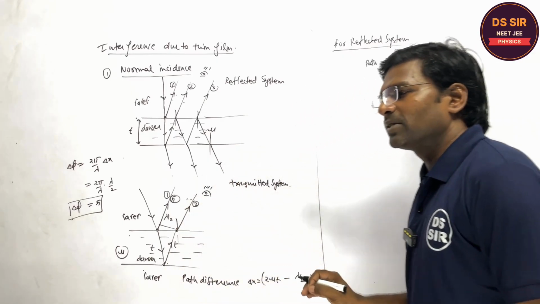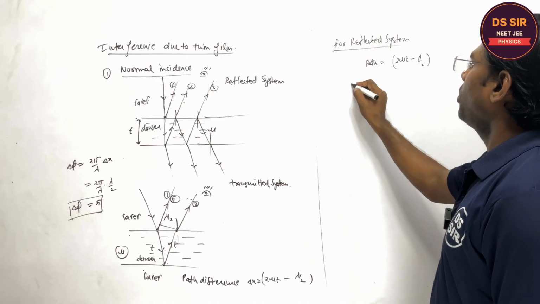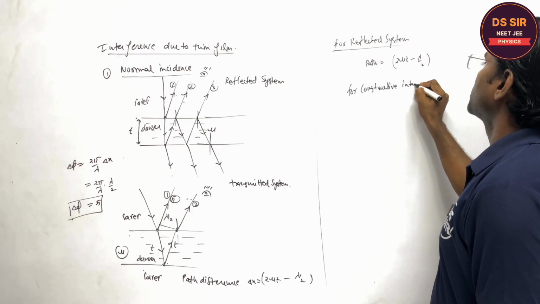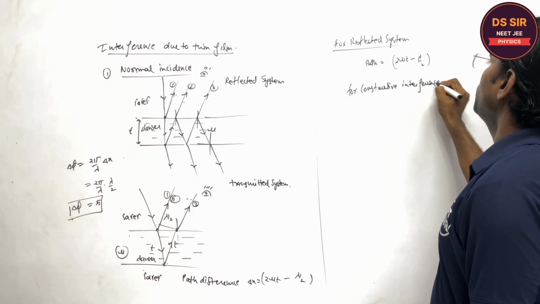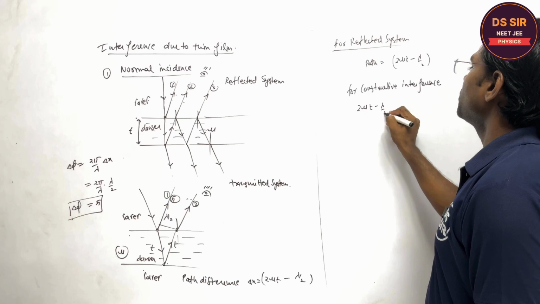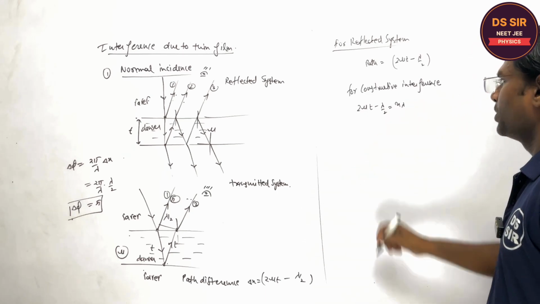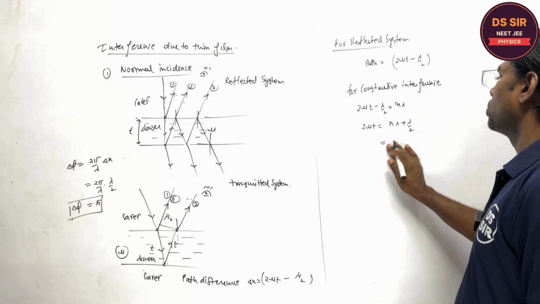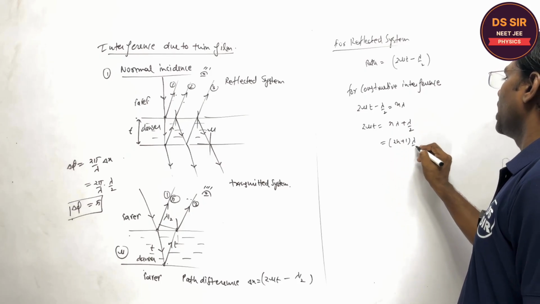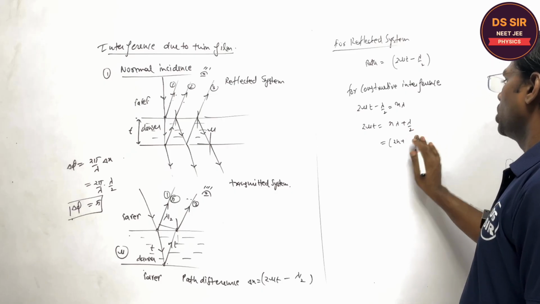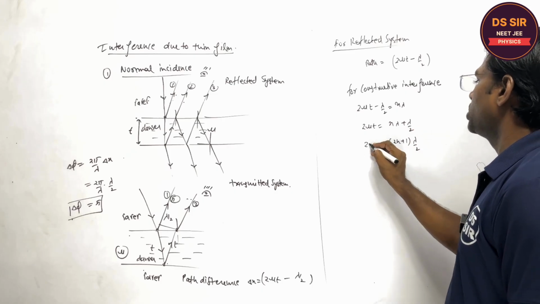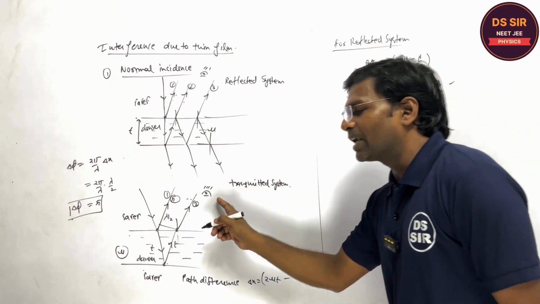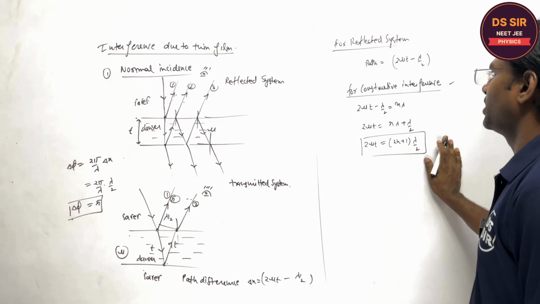Now, if these two waves are traveling in the medium, for constructive interference, what should be the condition? This path difference must be equal to n lambda, and 2 mu t must be equal to n lambda plus lambda by 2, which is 2n plus 1 into lambda by 2. This is the condition for the constructive interference in the reflected system. I am explaining this, right?